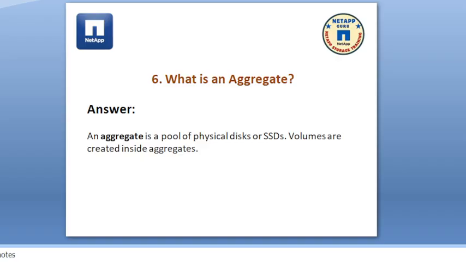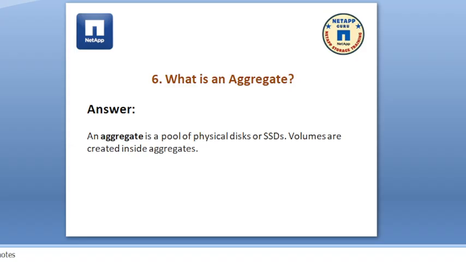What is an aggregate? An aggregate is a pool of physical disks or SSDs, and volumes are created inside the aggregate. The disks are organized into RAID groups, and RAID groups are assigned to an aggregate. So a collection of disks is an aggregate; this is a logical pool.